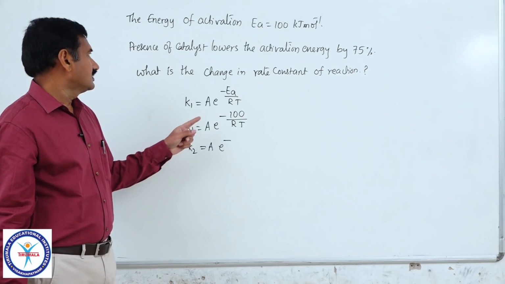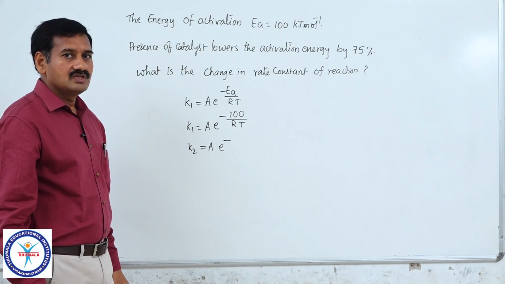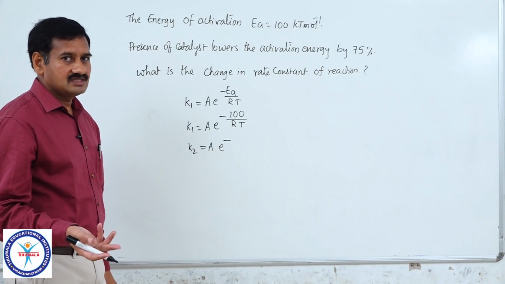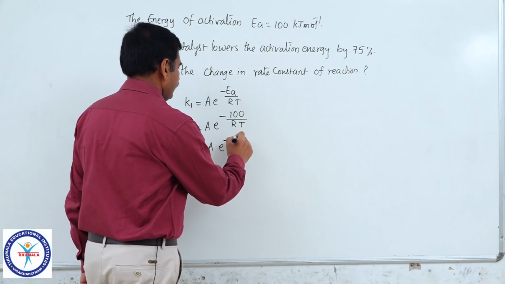Activation energy lowers by 75%, means 25% is now the activation energy, that is minus 25 by RT.